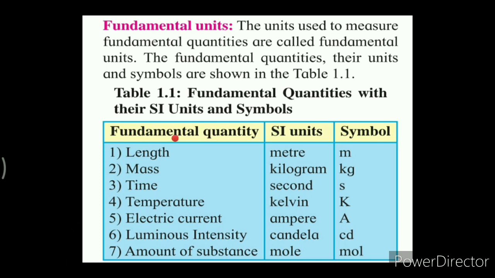Here you can see the fundamental quantities which are to be given: length, mass, time, temperature, electric current, luminous intensity and amount of substance. These are the 7 basic physical quantities whose measurement is independent. The physical quantities do not depend on any other physical quantities for their measurement. That's why it is said to be a fundamental quantity.